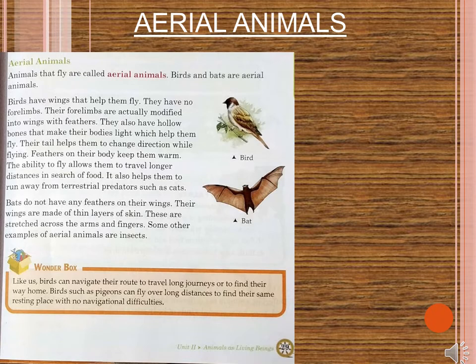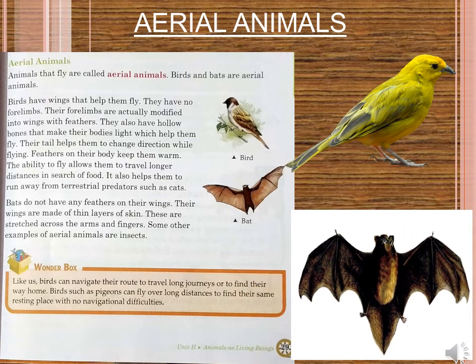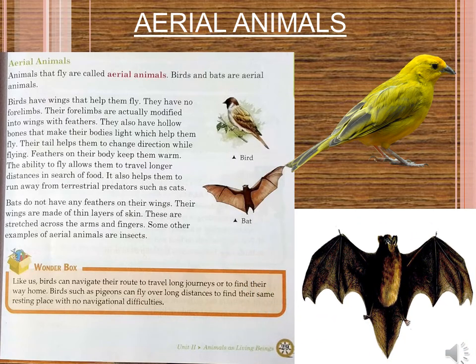What feature do they have which helps them to fly? Yes, they have wings. And not only that, they don't have 4 limbs like others. Exactly. So the birds don't have 4 limbs, okay? Their 4 limbs are actually modified into wings with feathers. And they also have hollow bones, which make their body very light and that helps them to fly.